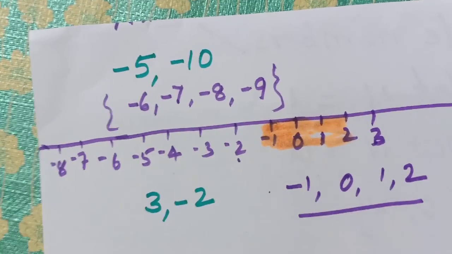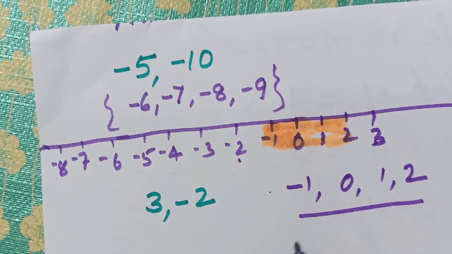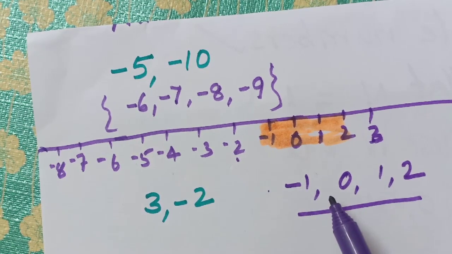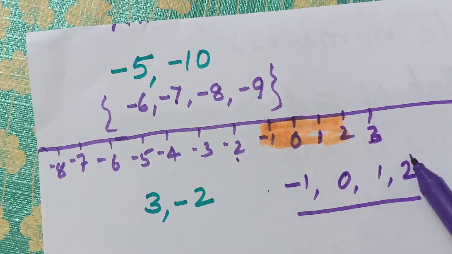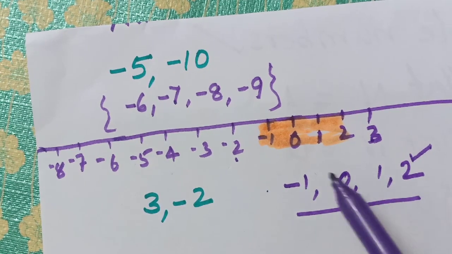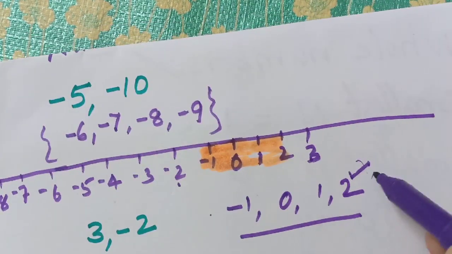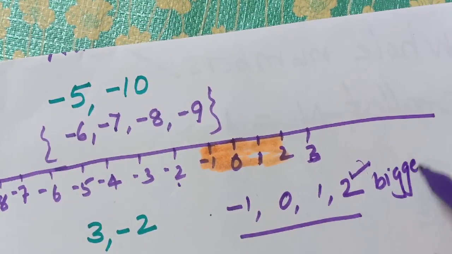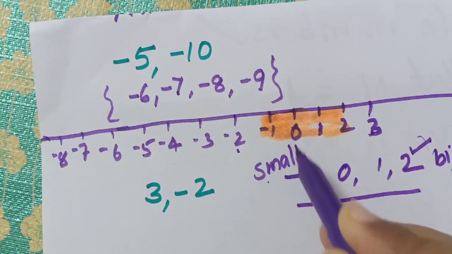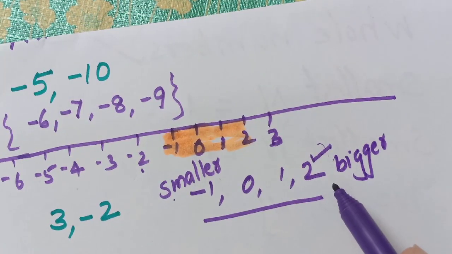Okay. The question has another part. Choose the biggest and smallest integers from them. Among these, which is the biggest and smallest? This 2 is the biggest, right? Positive numbers are always bigger than the negative numbers. So 2 is the bigger number, and this one, minus 1, is the smaller one. So the smallest number is minus 1 and the biggest number is 2.